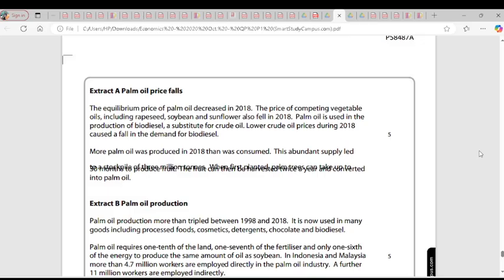So those are the two reasons why the price for palm oil decreased in 2018: excess supply of oil and the price of substitutes for oil. Do you understand? So both will shift because the price of substitutes are falling. The supply curve will shift rightward also. Is it clear now?